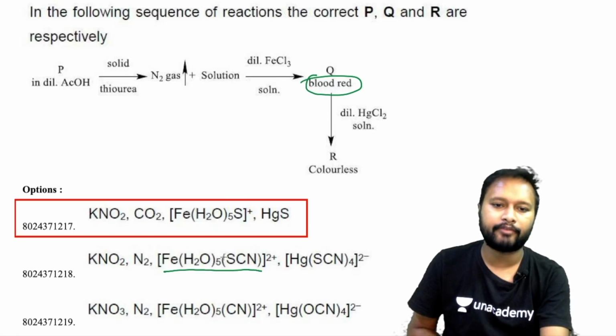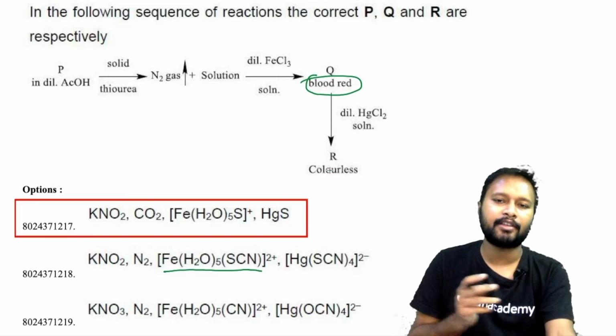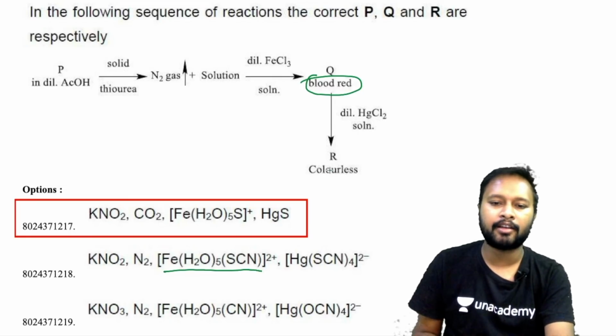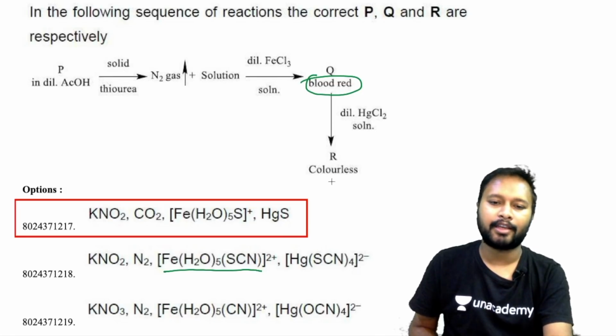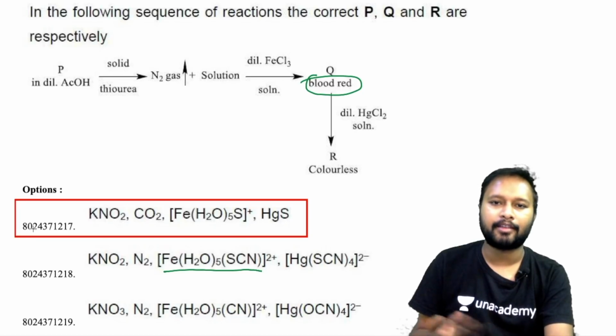I tried to search for [Fe(H2O)5(SCN)]2+, but I couldn't find anything about it. And regarding HgSCN, in solid form it has a certain gray color, but in solution I couldn't find its color. So we are not sure about this answer either. It's given as option number 1 in the official answer key.